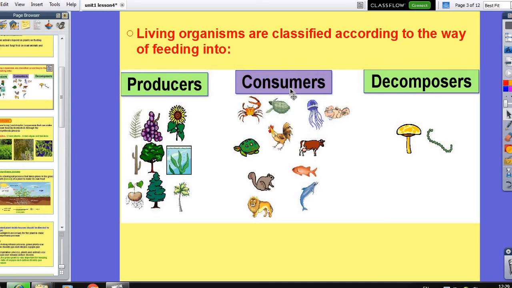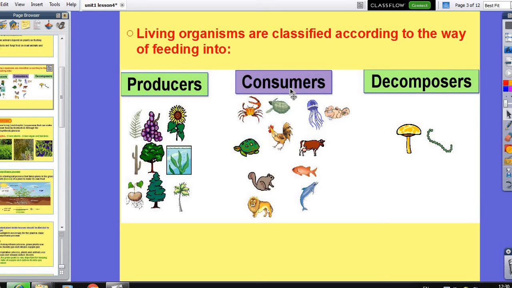If the lion eats a rabbit, this is a consumer that depends on another consumer, which depends on a producer. The lion feeds on the rabbit, which feeds on the plant.